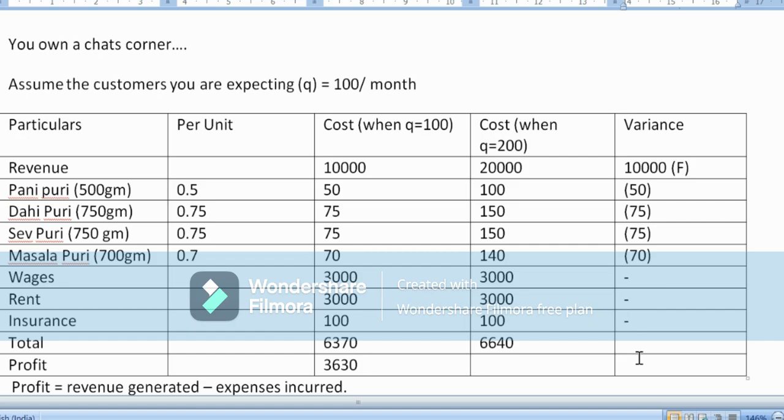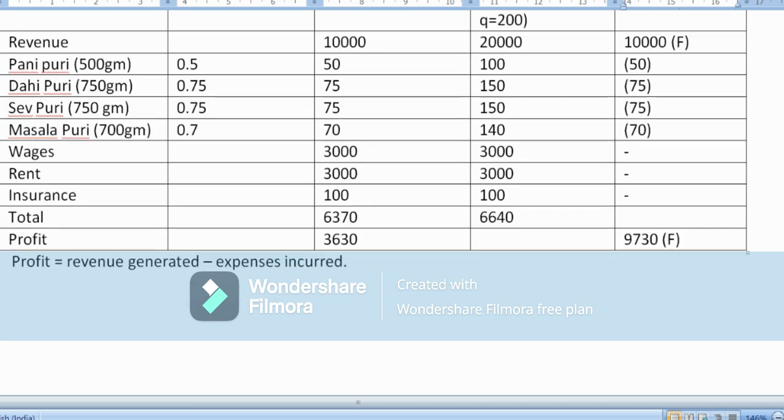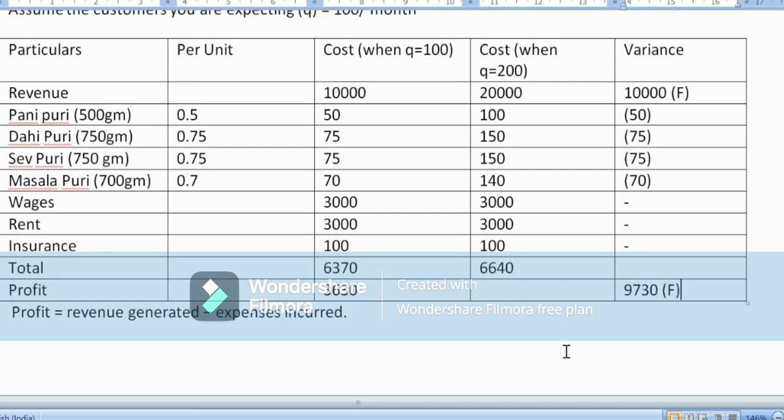So this in simple terms is going to give me a total of, let's just quickly calculate, 10,000 minus 50 minus 75 minus 75 and minus 70, giving me 9,730, which is favorable because excluding even the expenses, I'm leading on a profitable note. So in simple terms, to summarize over here, if the original budget was prepared only for the quantity 100, that is going to be called a fixed budget.